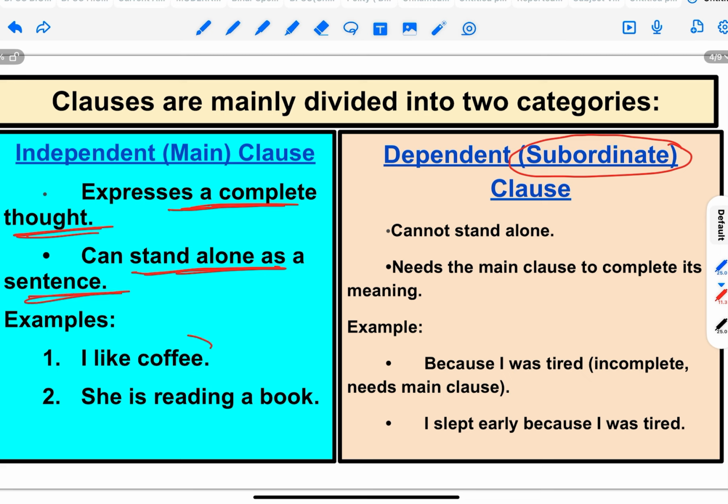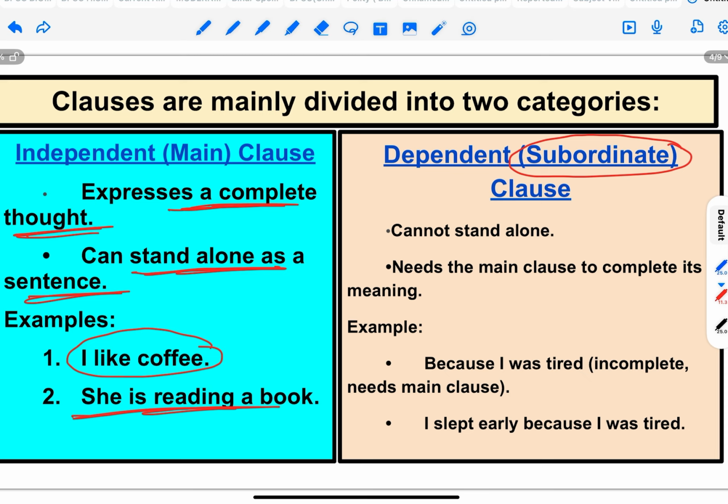For example, I like coffee. This is an example of main clause because it is not dependent on any other sentence or other part of the sentence for its meaning. It has a meaning of its own. So we can call it main clause or independent clause. She is reading a book. This is also an example of main clause because its meaning is complete. It is not dependent on other clause for its meaning.